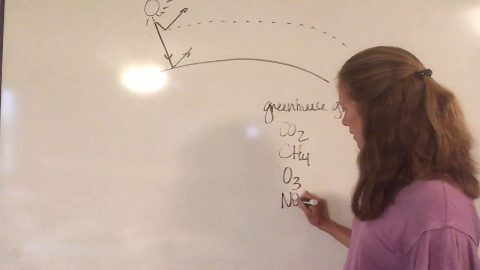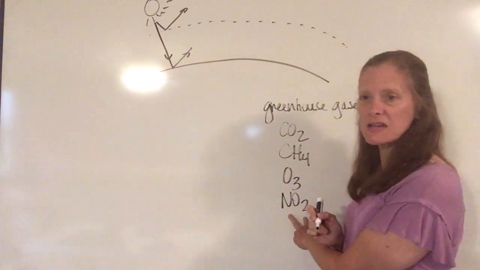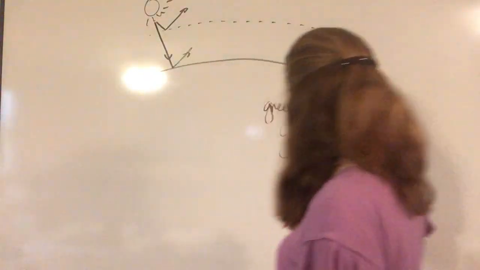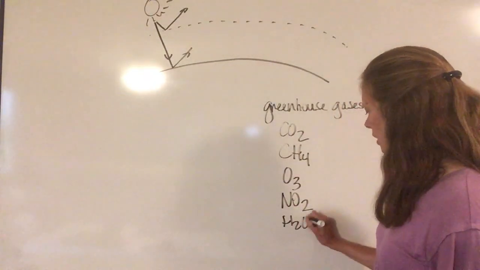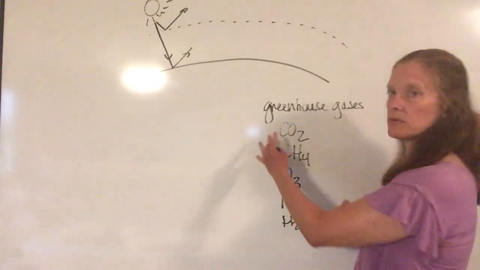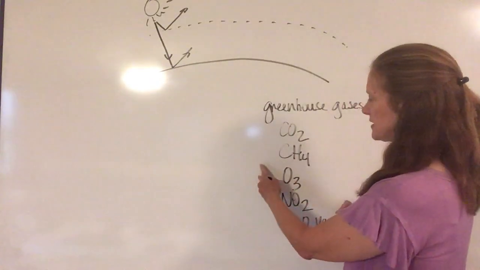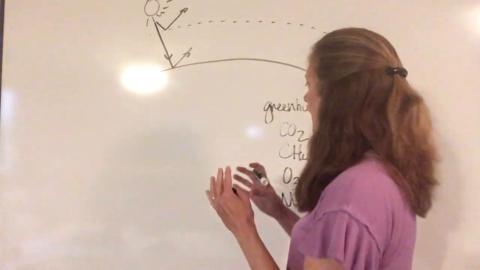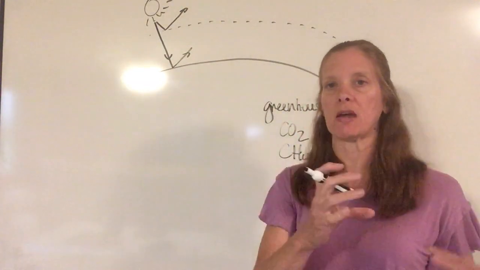Something like nitrogen dioxide is a greenhouse gas also. Water vapor is also considered a greenhouse gas. And so all of these, when the sun's infrared radiation hits them, absorb that energy, start vibrating a little bit faster, and then try to get rid of that extra energy.